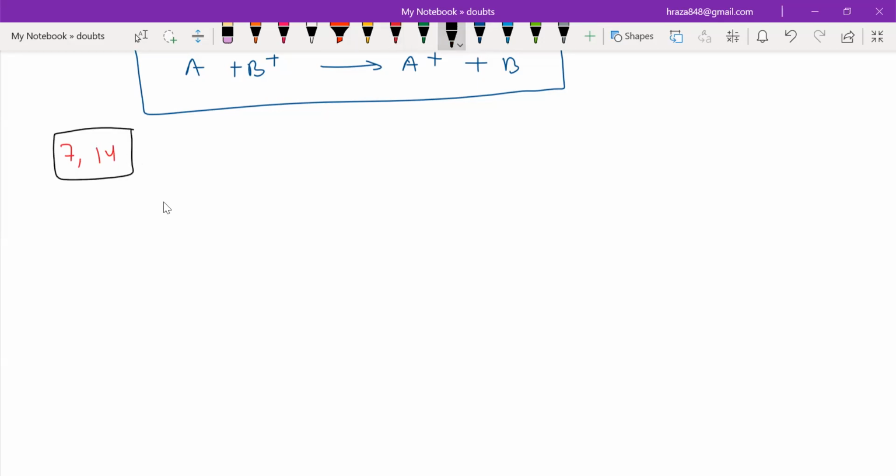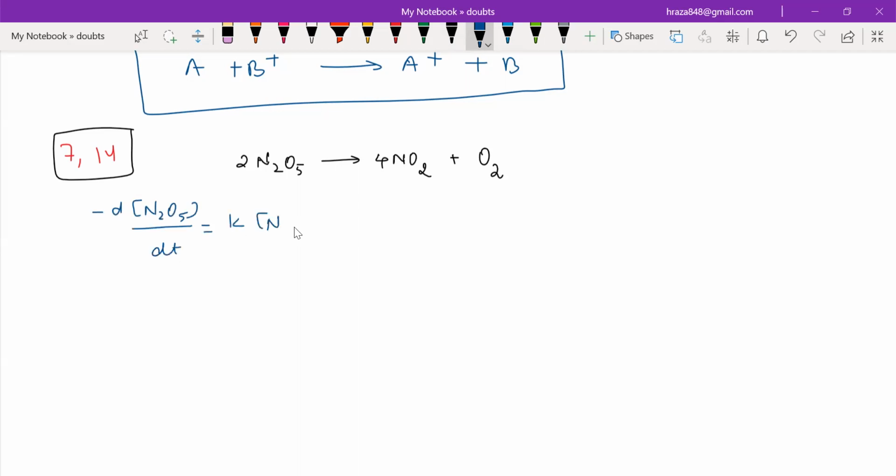So in question number 7, you can see the reaction: N2O5 gives 4NO2 plus O2. It is given in the question that d of N2O5 upon dt will be equal to k into N2O5.